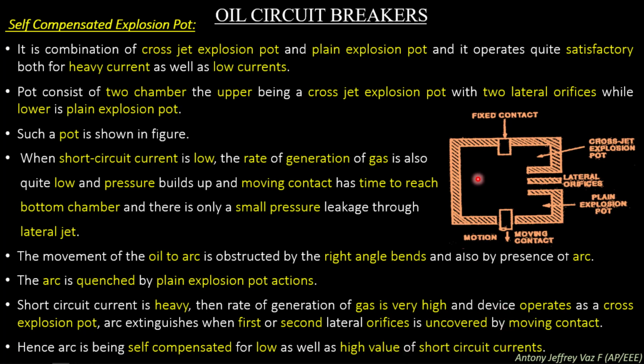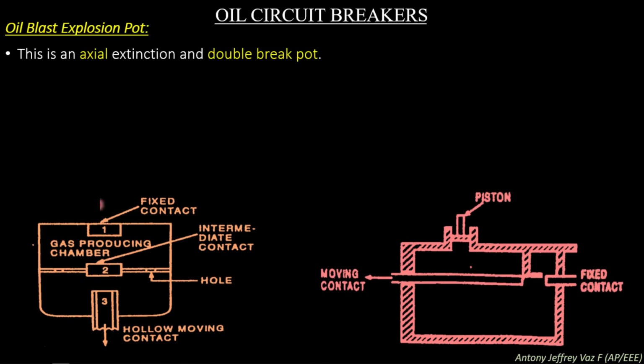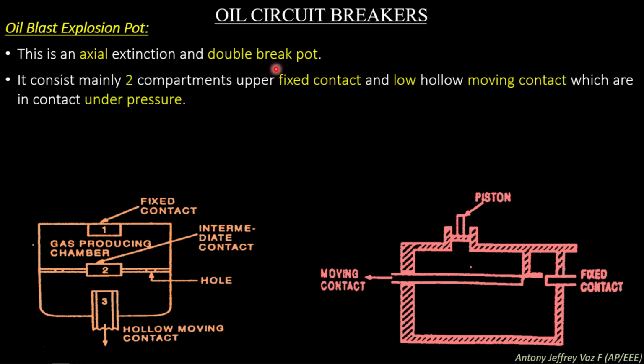Due to the combined design of the cross jet explosion pot as well as the plain explosion pot, this hybrid pot will operate for both high as well as low short circuit current as a self-compensated explosion pot. The second type is the oil blast explosion pot. This is an axial extinction and double break pot.